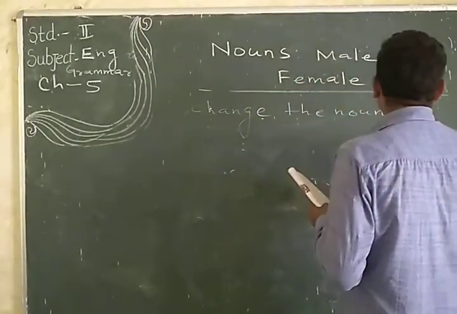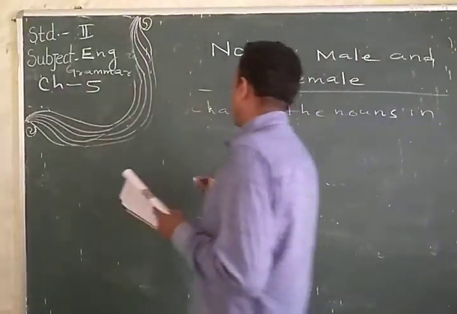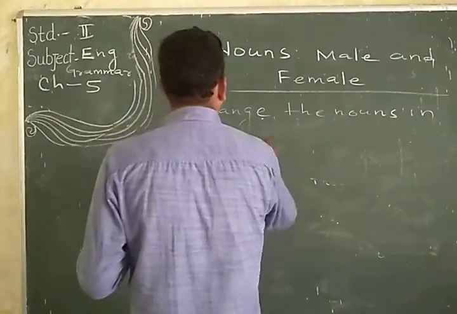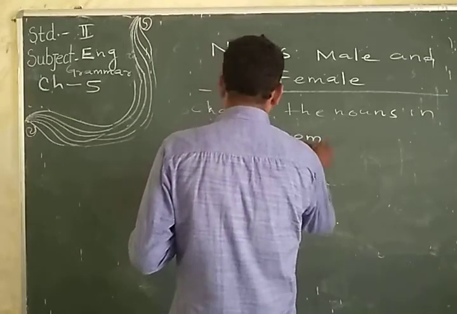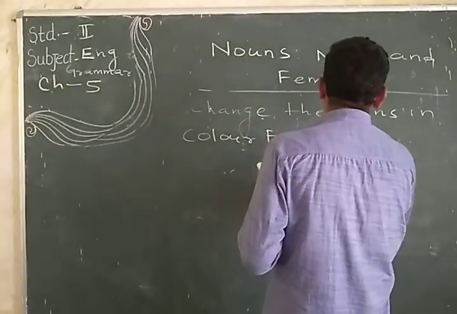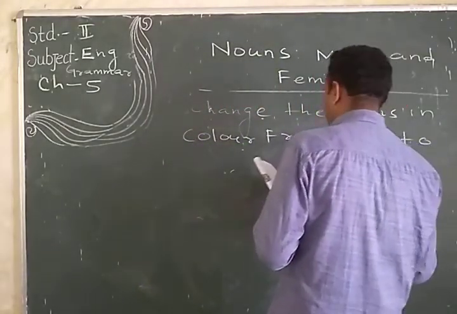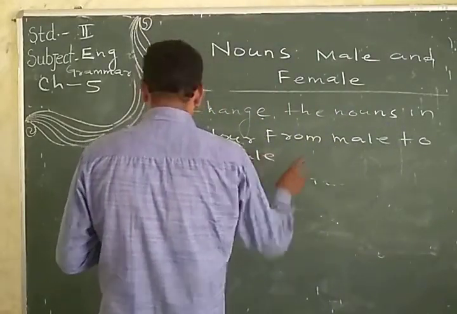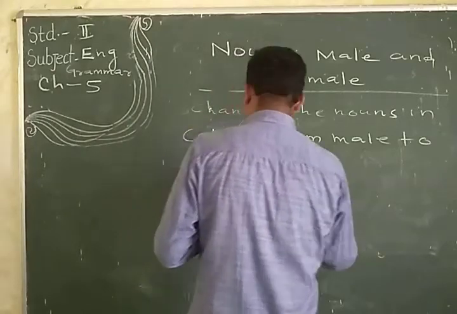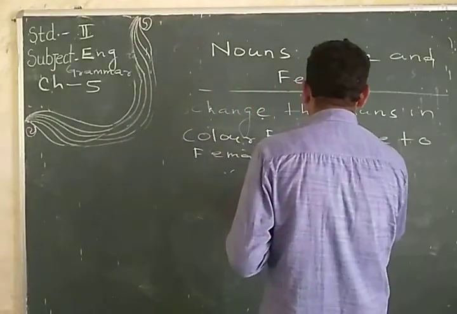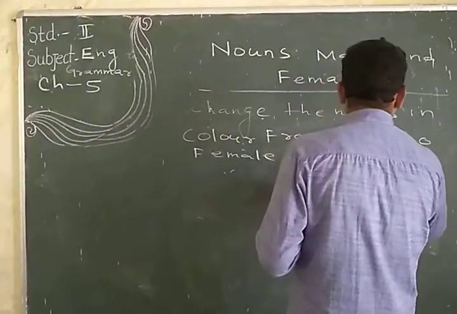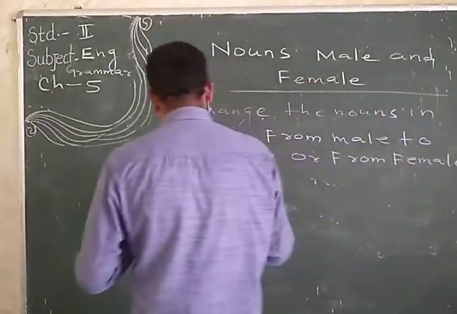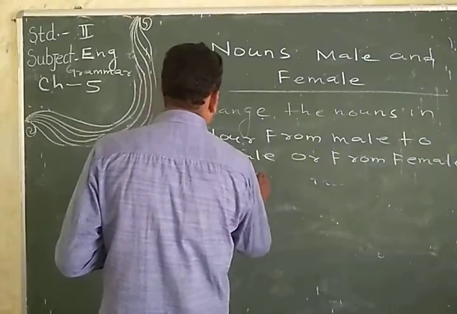Change the noun in color from male to female or from female to male.